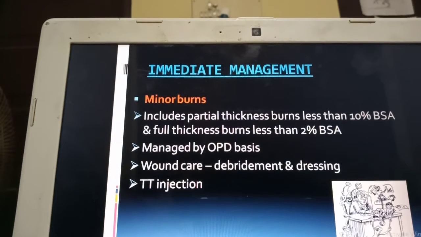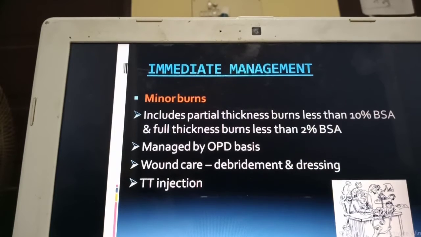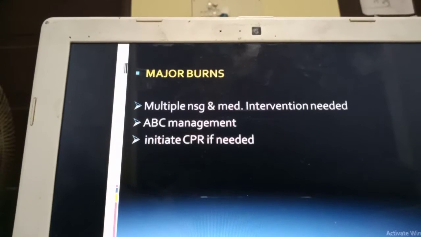Coming on to minor burns, as I already told, based on the severity we can classify burns as minor, moderate and major. Minor burns are those with a burn surface area of less than 10%, which can be treated on an OPD basis with dressing and debridement. Any child who comes with burns must be given a TT injection, tetanus toxoid.